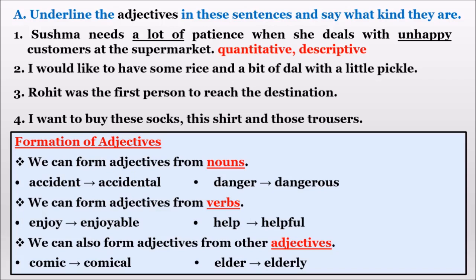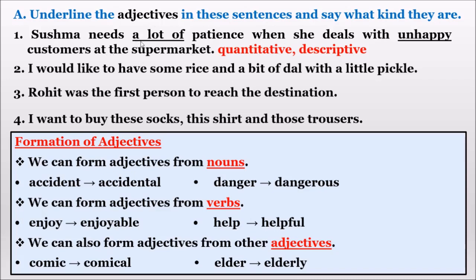Page number 9. Roman A. Underline the adjectives in these sentences and say what kind they are. There are nearly 8 sentences, children. I am going to teach you only 1 to 4 and the remaining 5, 6, 7, 8 you have to do as today's activity. Understood? Yes. First one, Sushma needs a lot of patience when she deals with unhappy customers at the supermarket.